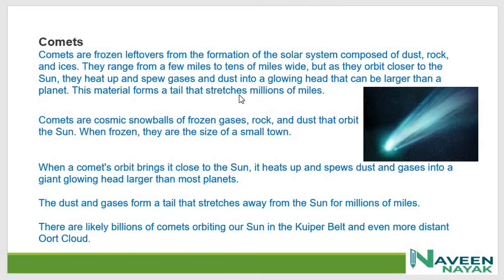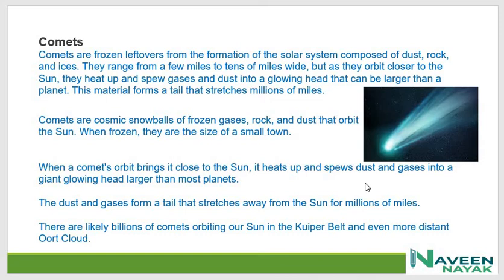This material forms a tail that stretches millions of miles, and in this picture we can see how the comet looks. Comets are cosmic snowballs of frozen gases, rocks and dust that orbit the sun. When frozen, they are the size of a small town. When a comet's orbit brings it closer to the sun, it heats up and spews dust and gases into a giant glowing head larger than most planets.